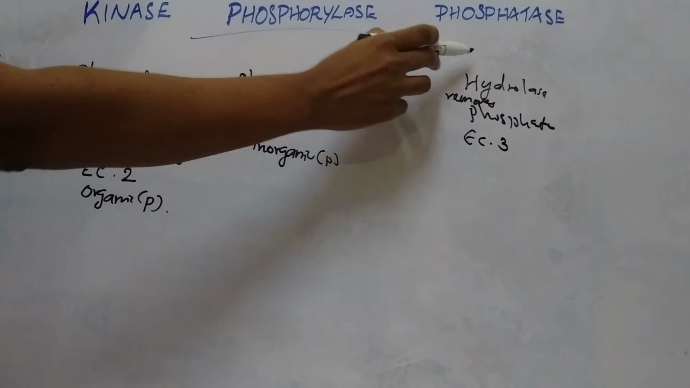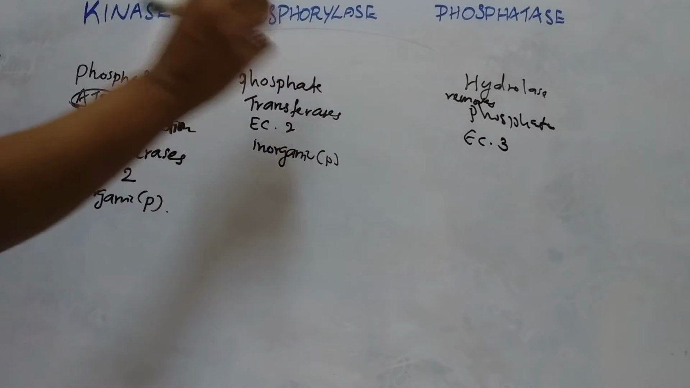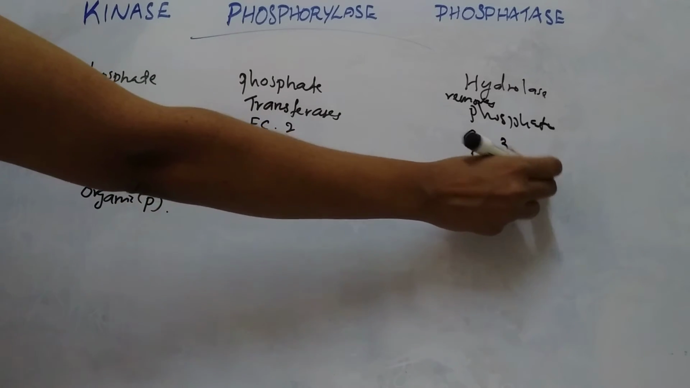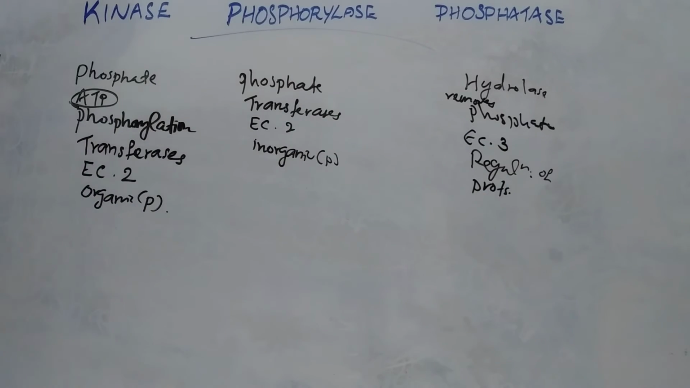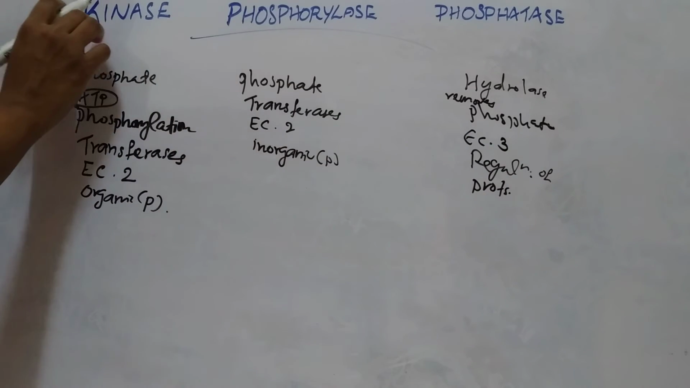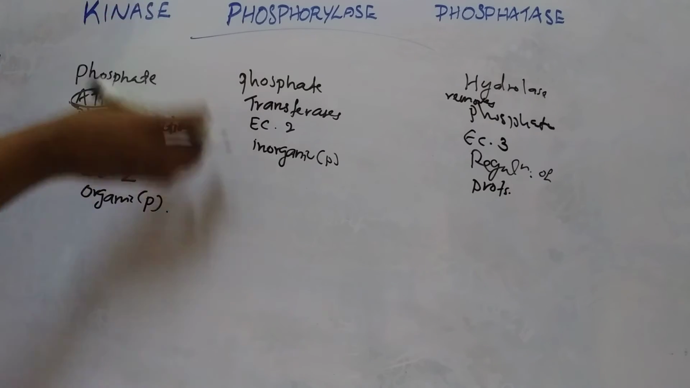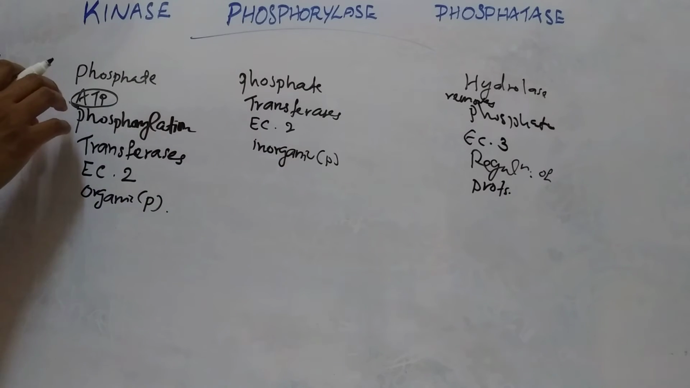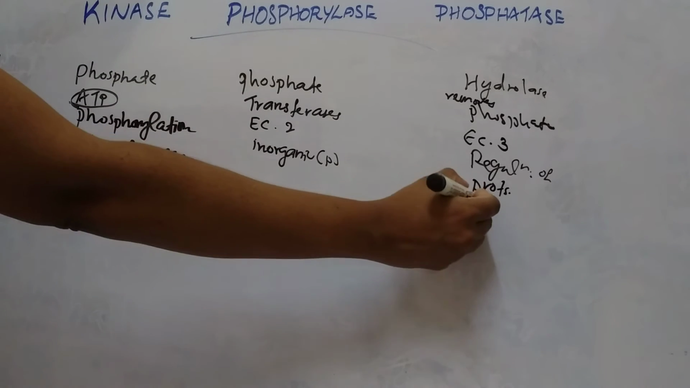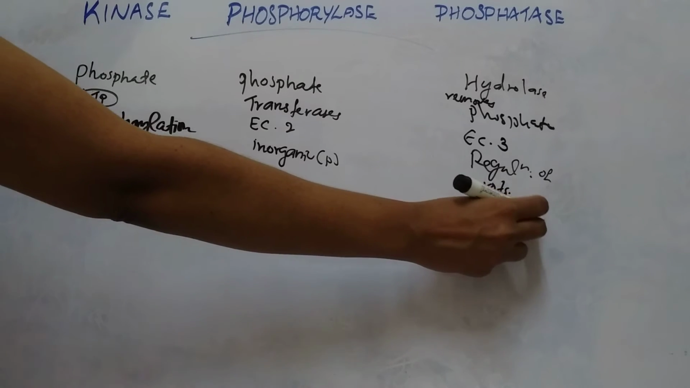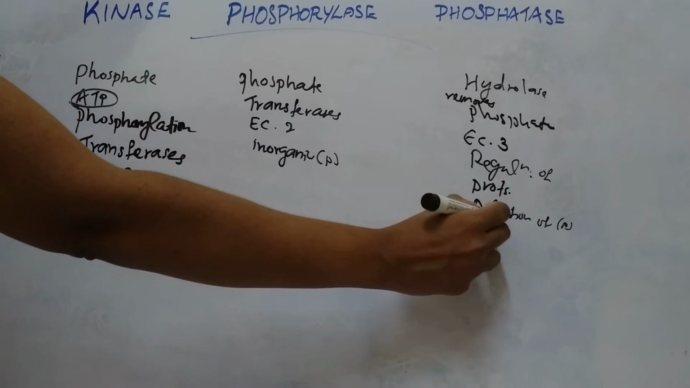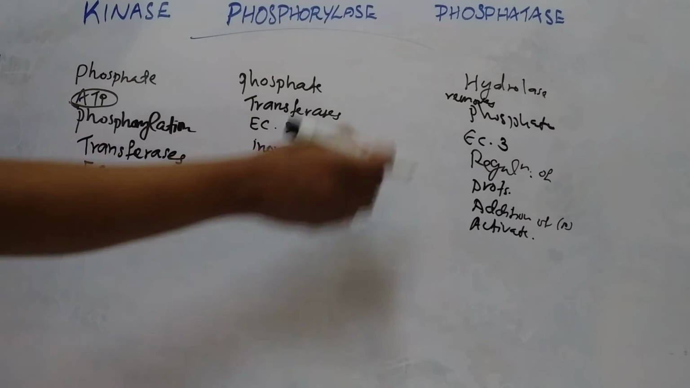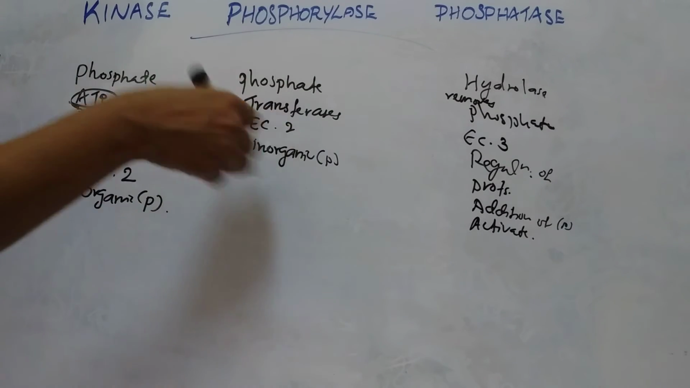These two enzymes, kinases and phosphatases, are involved in the regulation of activity of proteins. The main function of kinase is addition of a phosphate group. Addition of a phosphate group to a protein by these kinases will activate the protein. But removal of a phosphate group from the protein by these phosphatases will deactivate the protein.